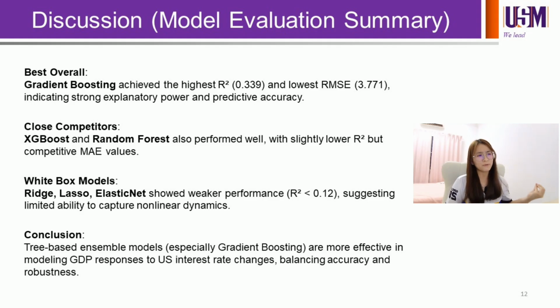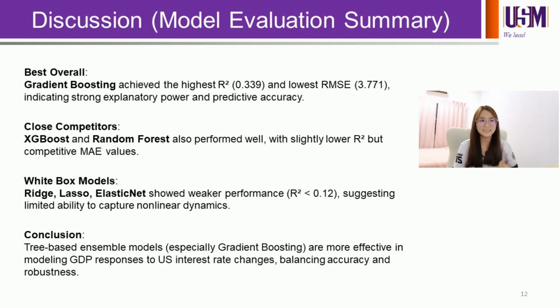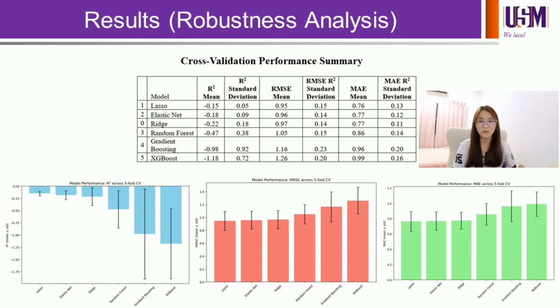However, the white box models show very weak performance, with R square lower than 0.12. This suggests a limitation in capturing non-linear dynamics. As a conclusion for the model evaluation using these 3 metrics, the 3 best ensemble models are more effective at modeling the GDP response to the US interest rate, balancing accuracy and robustness compared to the linear model. This slide shows the robustness analysis using K-fold cross validation.